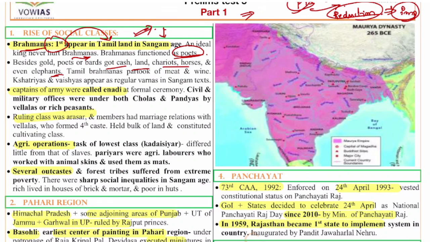Next, the captains of the army were called Inadi at a formal ceremony. Inadi means captains of the army, civil and military officers under both Cholas and Pandyas, drawn from Vellalas or rich peasants. The ruling class was Arasar, and members had marriage relations with Vellalas, who formed the fourth caste. Agricultural operations, if you see, were the task of the lowest class, differing little from that of slaves. The Paraiyars were agricultural laborers who worked with animal skins, which were used as mats. So this is the first question.